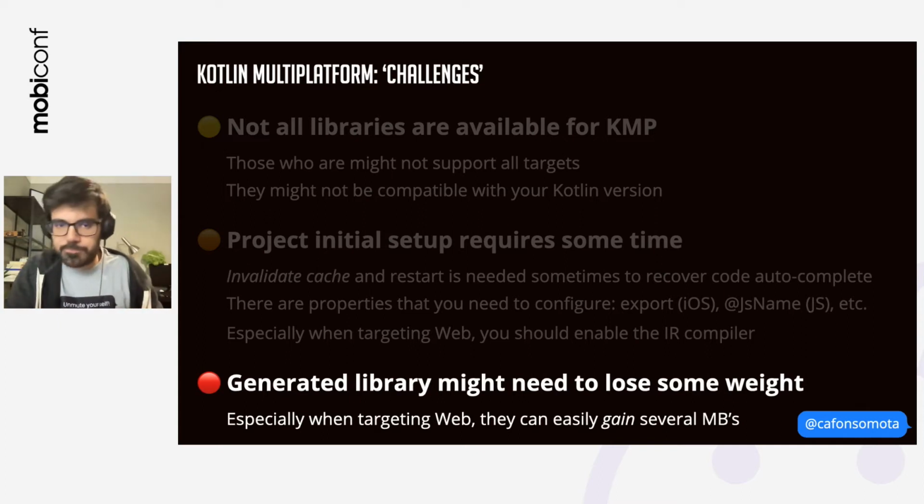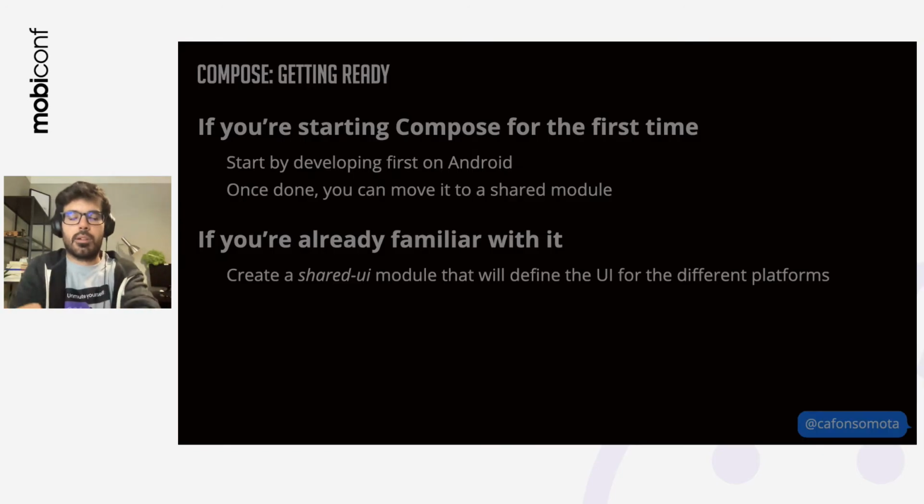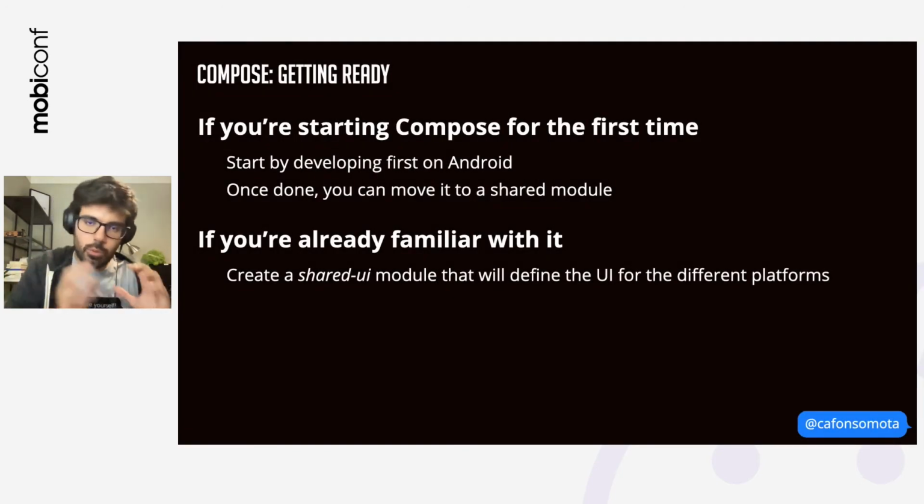Of course, you can then split your models, and with that we'll have less code, so your final JS files will be smaller. Talking about Compose, how to start. If you're going to use Compose for the first time, my advice is just do it first on Android, and then think about adapting it to desktop and web. I'm saying this because developing in Compose is a totally different paradigm. You're going to develop your UI declaratively, and most of us weren't used to it when we used XMLs. So start developing it for Android, see if it works, and then move that code to desktop.